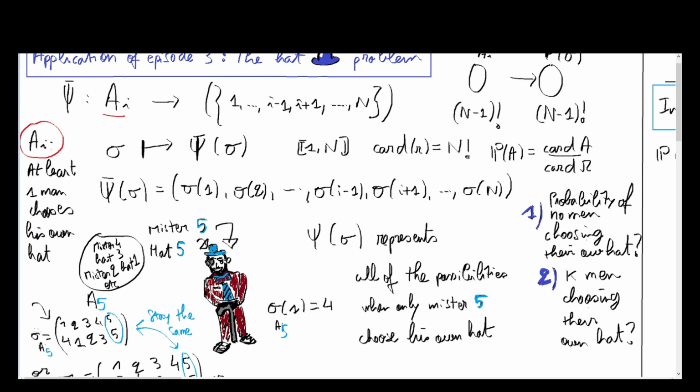And so A_i is the event sigma(i) equals i. It is the event verifying this permutation.